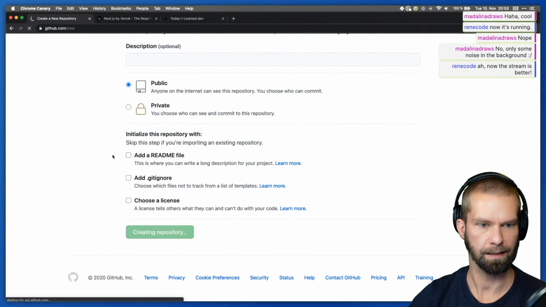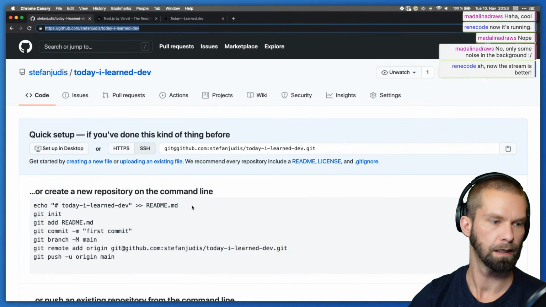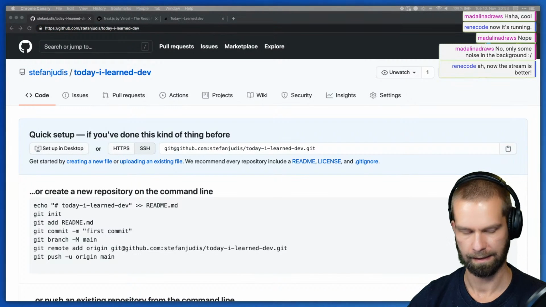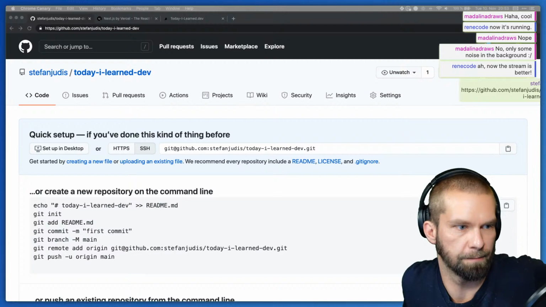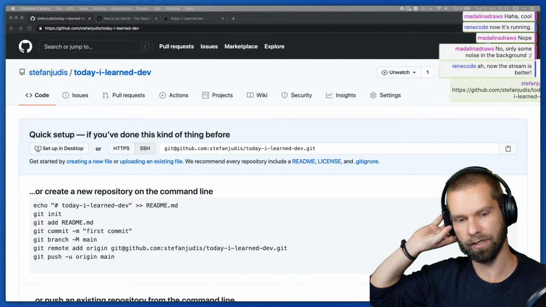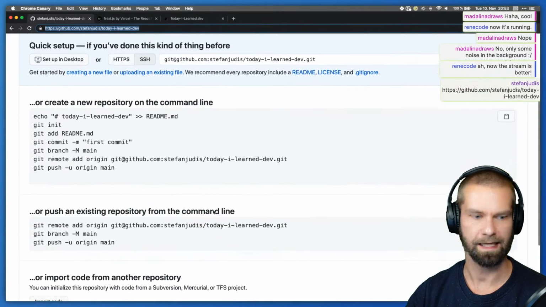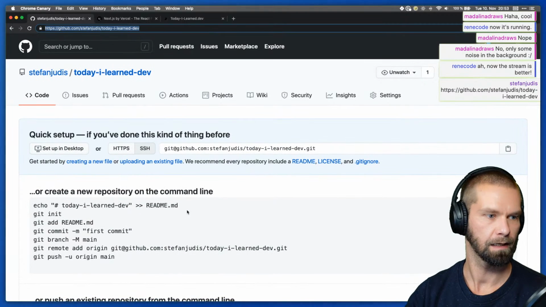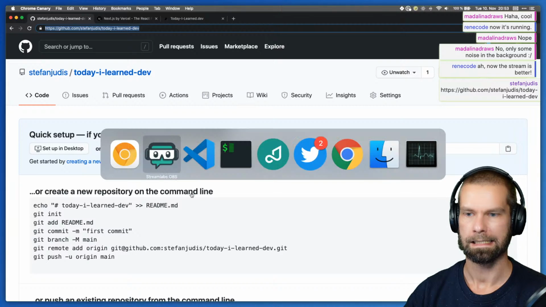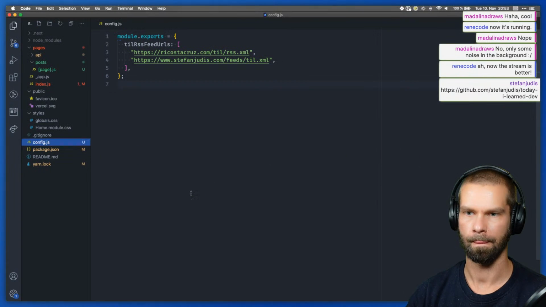But I know that René via Twitter already requested maybe doing a CI/CD pipeline with Next.js. And I think it would be nice to have the things that we should do in the upcoming streams via GitHub issues. That would be super cool. And at the end of the day, I will push the source code that we're dealing with here to this GitHub repository. And with this, let me just close Twitter here.